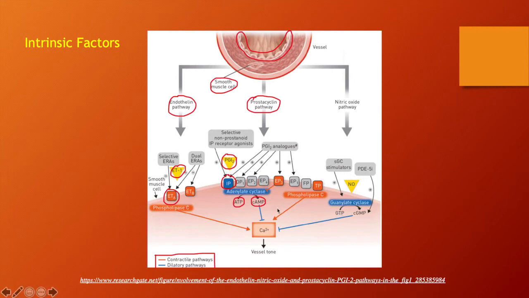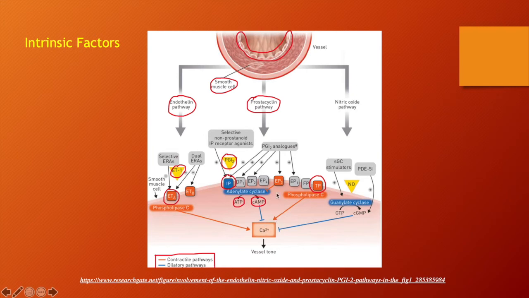So this will result in vasodilation. On the other hand, we have the TP receptor. And when prostacyclin binds to the TP receptor, it's going to activate eventually phospholipase C. And just like we saw before, that is going to result in the opening up of calcium channels. And calcium is going to go into the sarcoplasm and bind to troponin and allow for cross-bridge formation. And that's going to result in vasoconstriction.